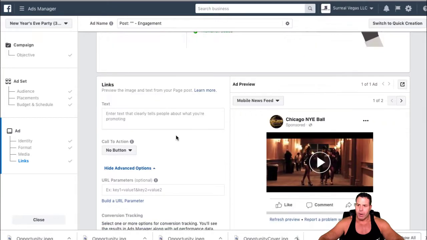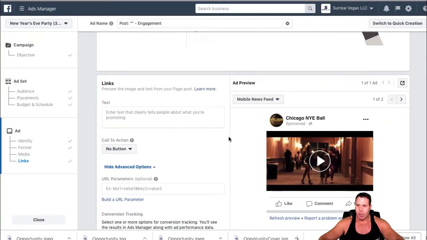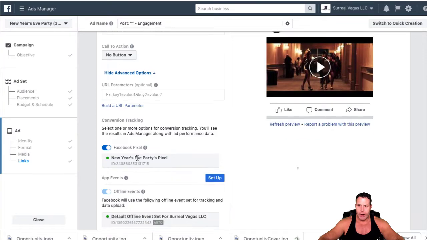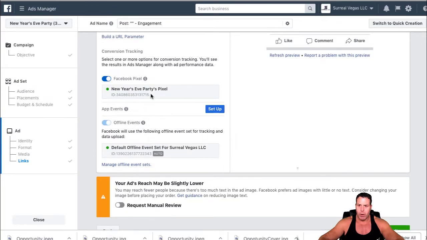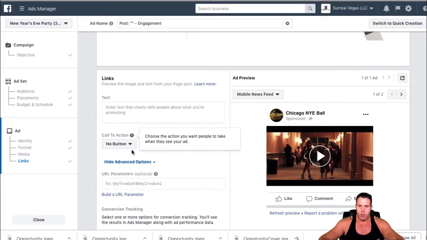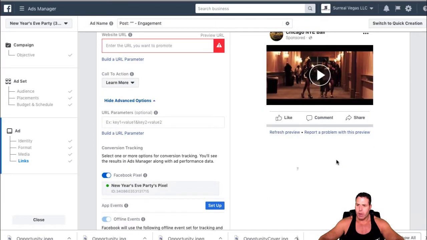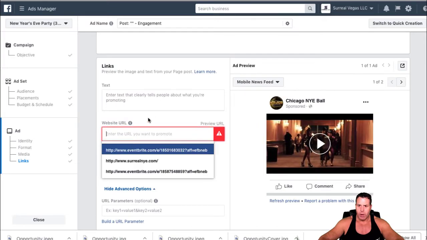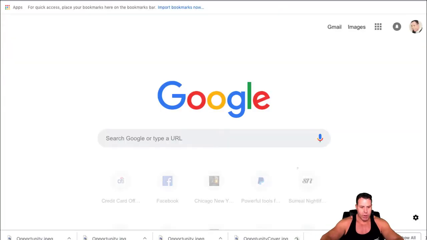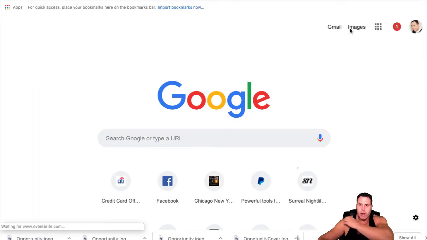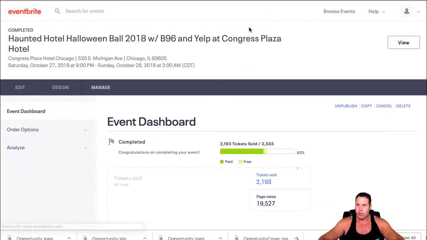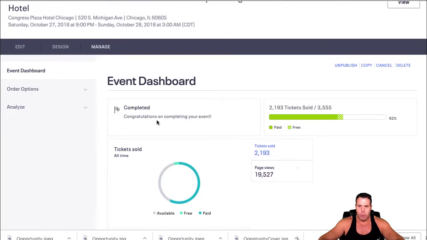Now here's the issue. When you go to do a learn more button on here, we're going to put a button, learn more. And we've got to put a URL here. We put the actual URL, just in case I decide to use this event down the road.